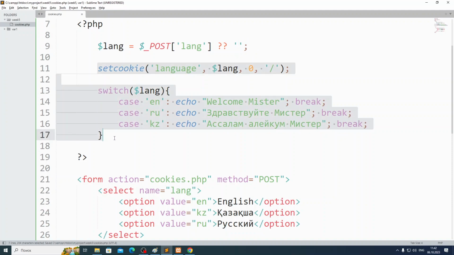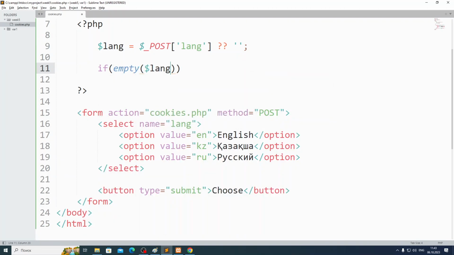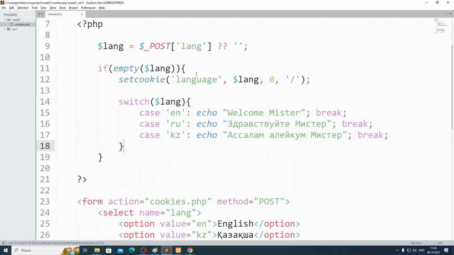Let me do something like this. If this language is empty, then what? Then only set cookie, okay? Can I do like this? I'll try to take from post, but if there is no information from the post request, I'll give it an empty string, yeah? Then I say if it's not empty, if the language is not empty, then I will only set the cookie. Can I do like this?